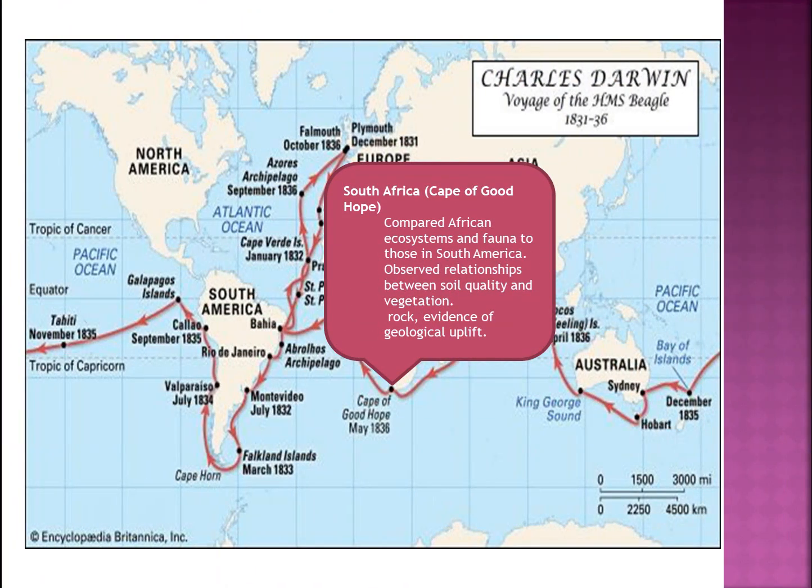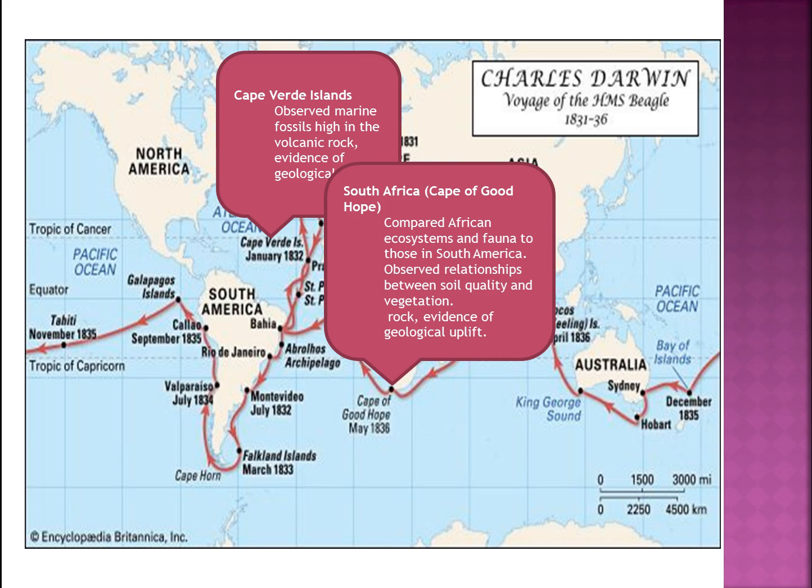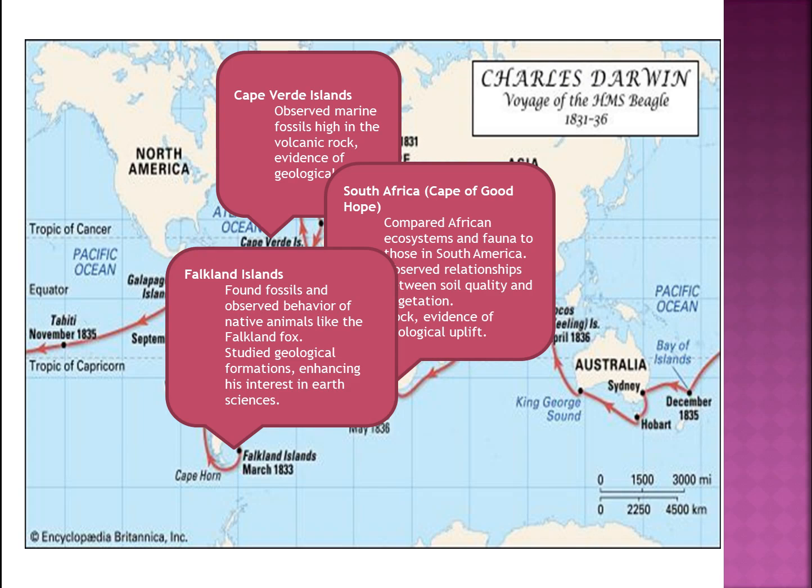4. Cape Verde Islands. Observed marine fossils high in the volcanic rock, evidence of geological uplift. 5. South Africa, Cape of Good Hope. Compared African ecosystems and fauna to those in South America. Observed relationships between soil quality and vegetation. 6. Falkland Islands. Found fossils and observed behavior of native animals like the Falkland fox. Studied geological formations, enhancing his interest in earth sciences.